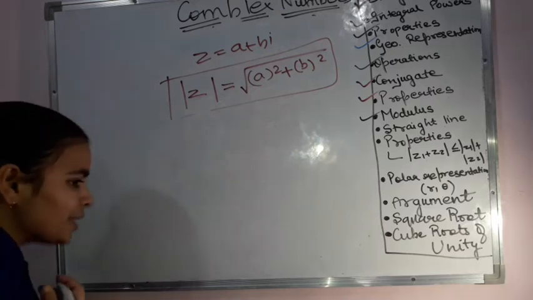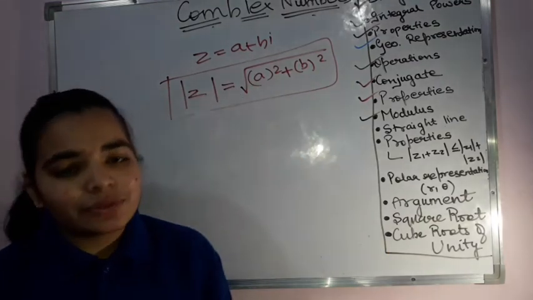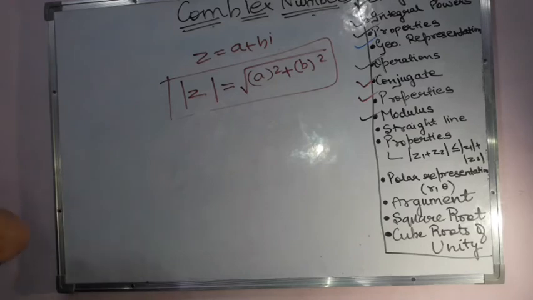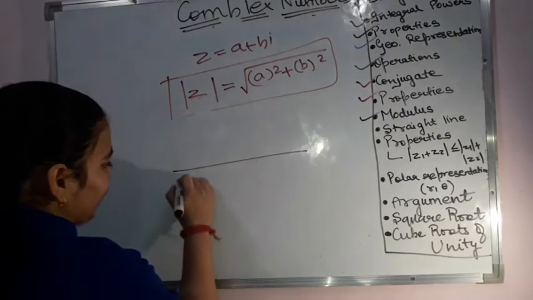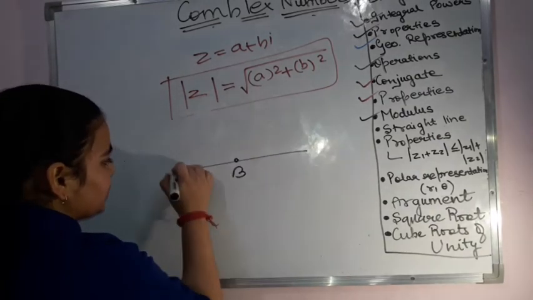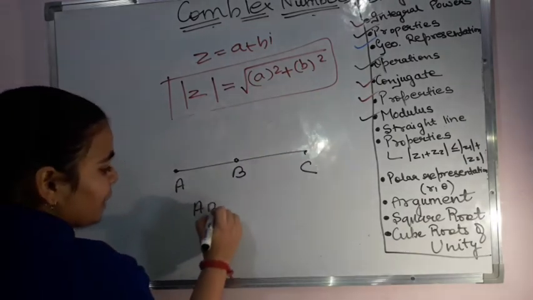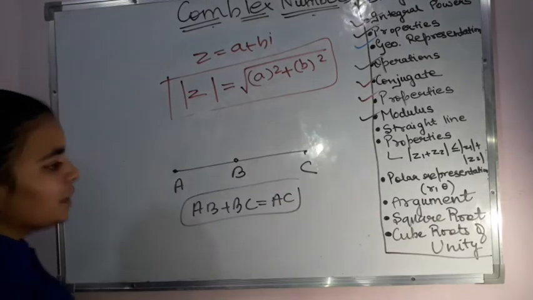Now, straight line. You might get questions based on it, that you have to prove whether these 3 points are lying on the same straight line or not. We have seen these questions in the geometry part also. If suppose ABC is a straight line, then we have learnt in our previous classes that AB plus BC will become equal to AC, then only it will be a straight line.